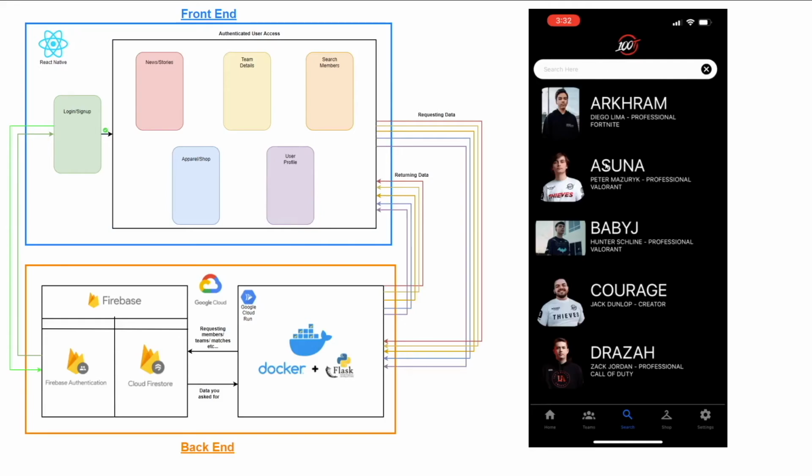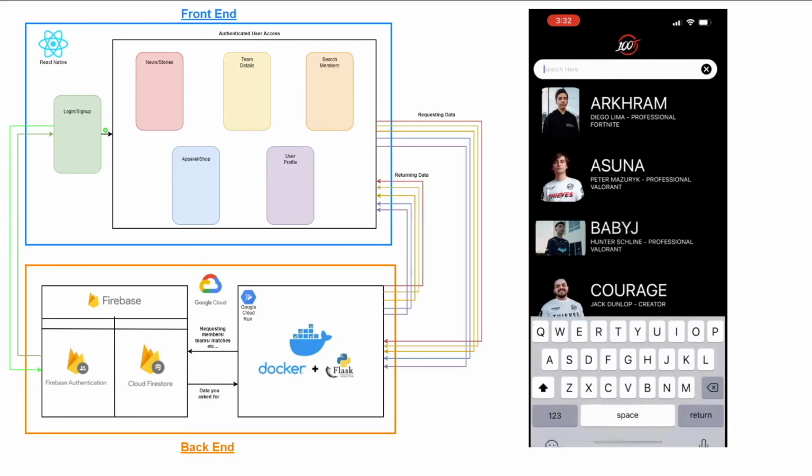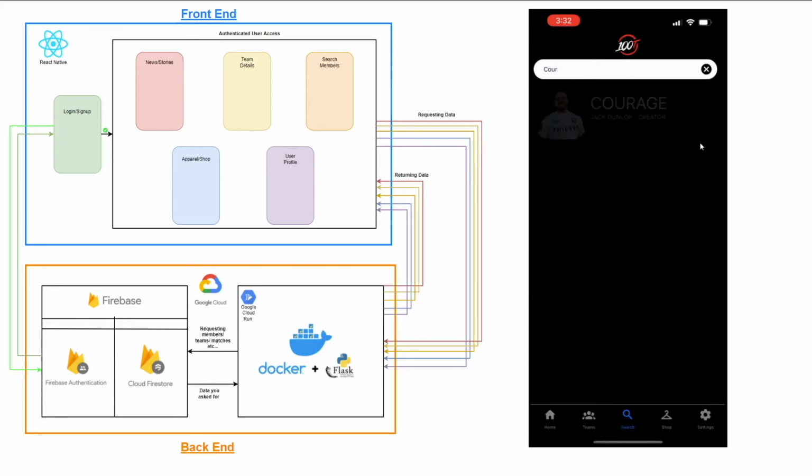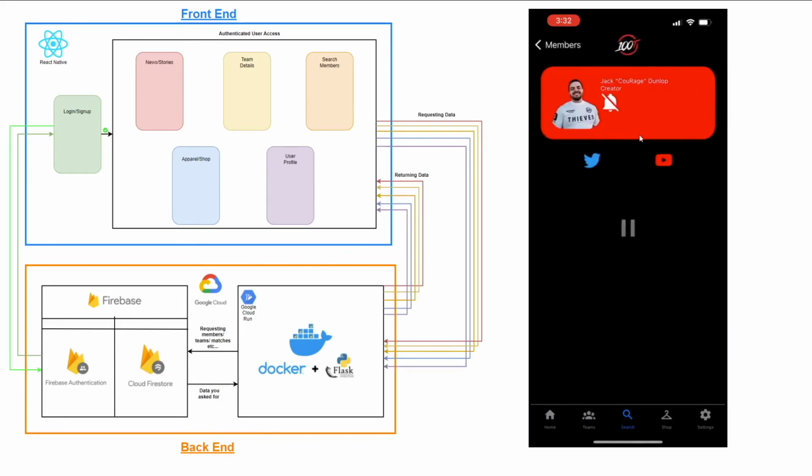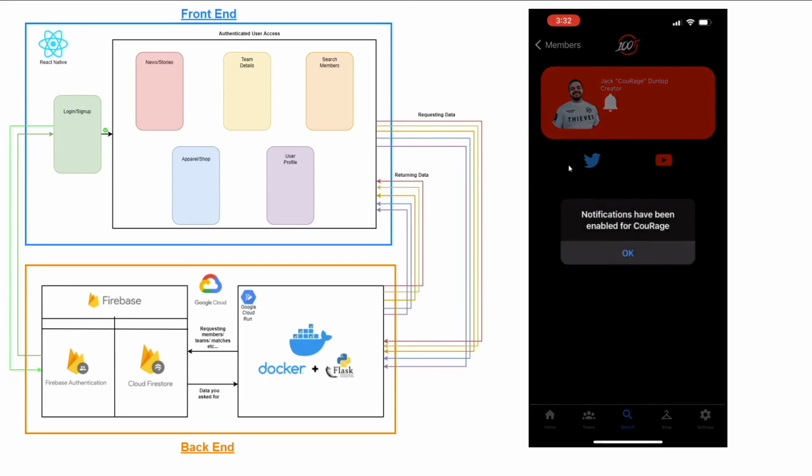Looking at the overall layout of this search members page, we have a search bar up top, which we can use to filter through all of the members that are available, as well as a list. So if we wanted to actually search for a user, for this example, we're searching for Courage, and once we click on his user, we see his card similar to Hiko's card that we just saw come up, except Courage has a red back, so it looks like Courage streams primarily on YouTube, and Courage has access to his Twitter or his YouTube. We can also decide, I want to get notifications for Courage as well. Click on the little bar and we see that we've enabled notifications for Courage.